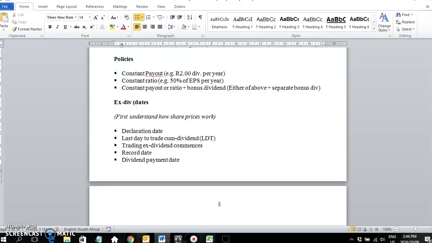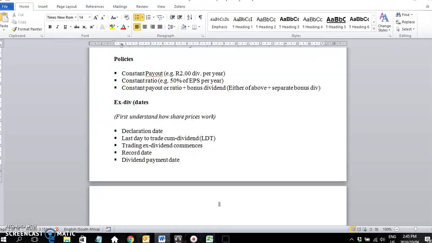As soon as the company then pays slightly less than that, shareholders might think, but wait, they've paid R2 every year. Why are they suddenly paying less? Is it because they've got cash flow problems? Is the company's growth slowing down? Are there problems with the expected future revenue, or customers not paying, or contracts that are not coming through, or investment opportunities that they can't find, whatever. If they change that constant payout, shareholders might get worried.